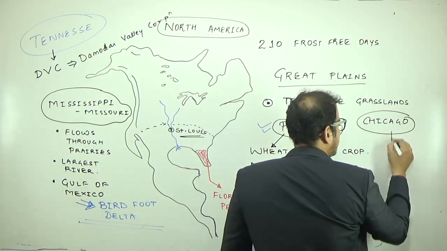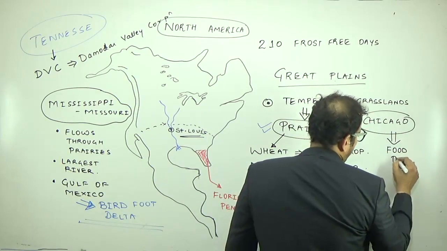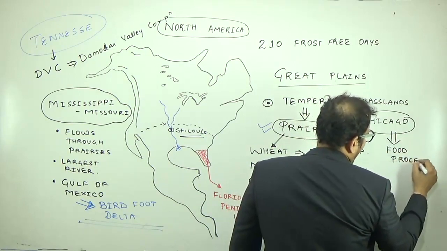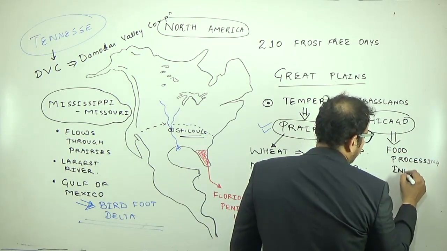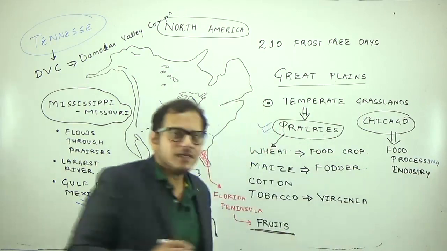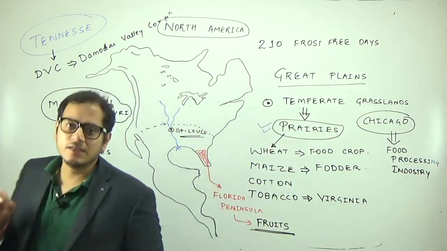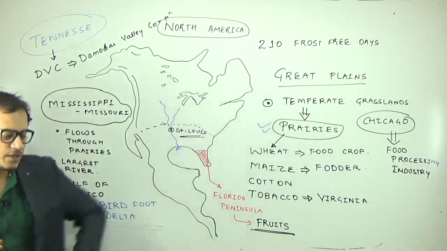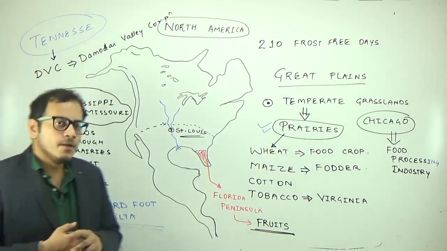So remember, Chicago is famous for food processing industry. We already did earlier that Chicago is also famous for the railway terminals. It is also important for the food processing industry in this region.